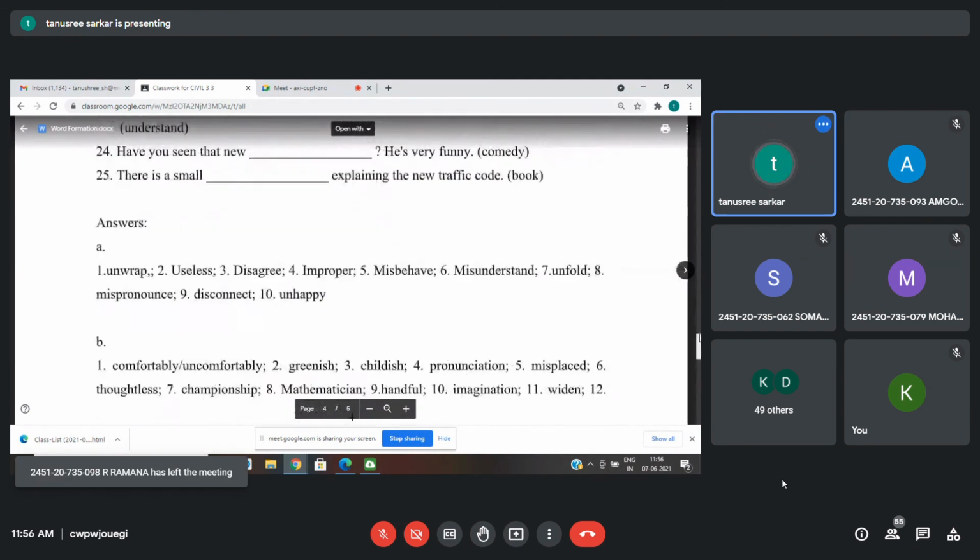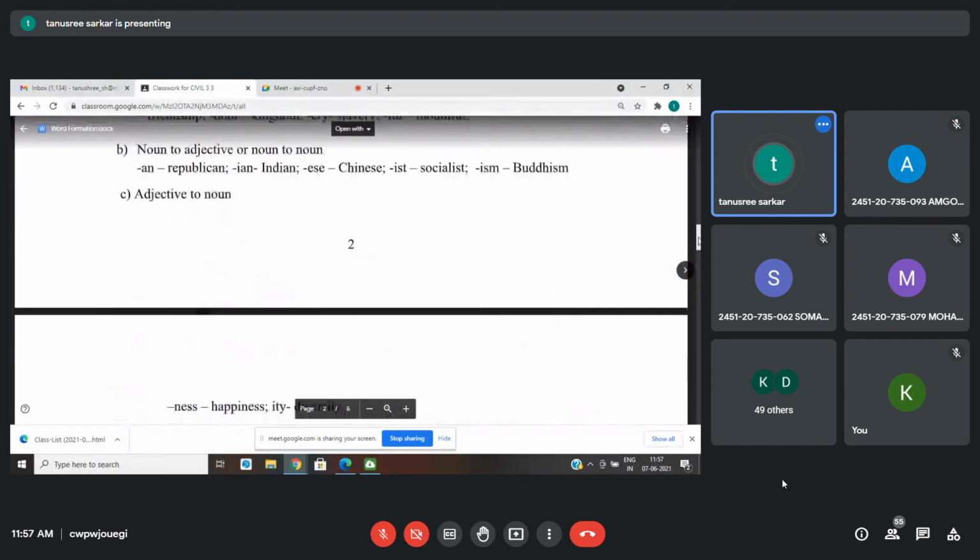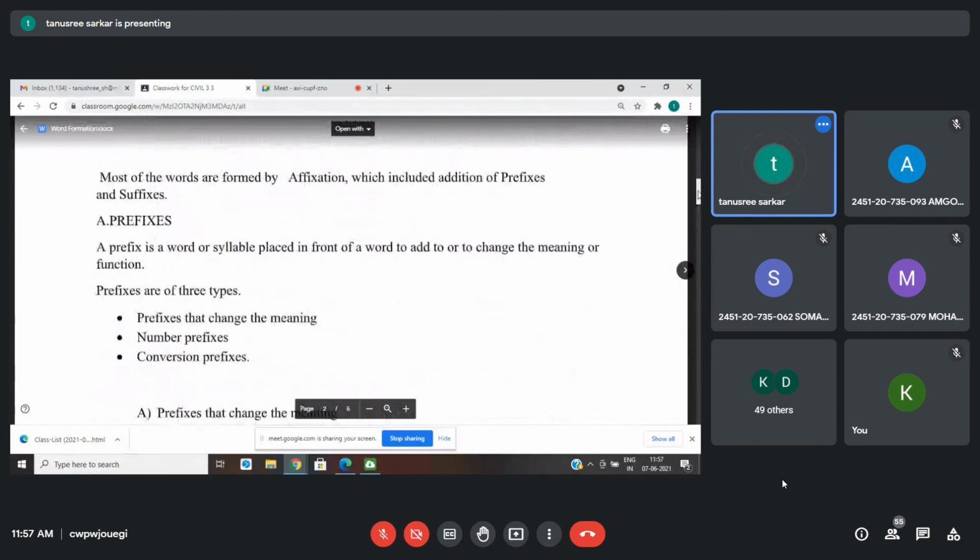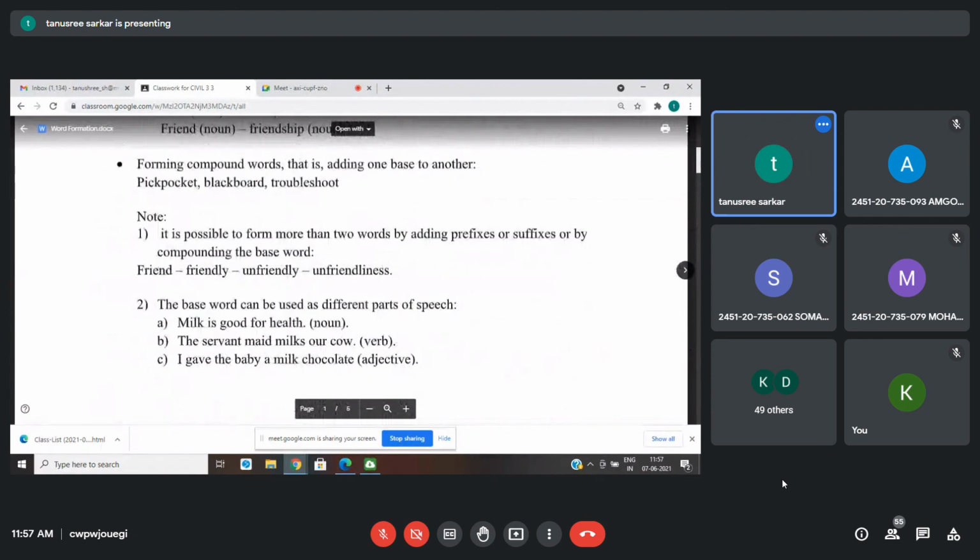Apart from this, we have another type of word formation that is called compounding or compound words, which are quite easy to identify. There will be two words joined together, like school bus, pickpocket, troubleshoot. Mini series is not a compound word, because mini is not of the same category as the second word.